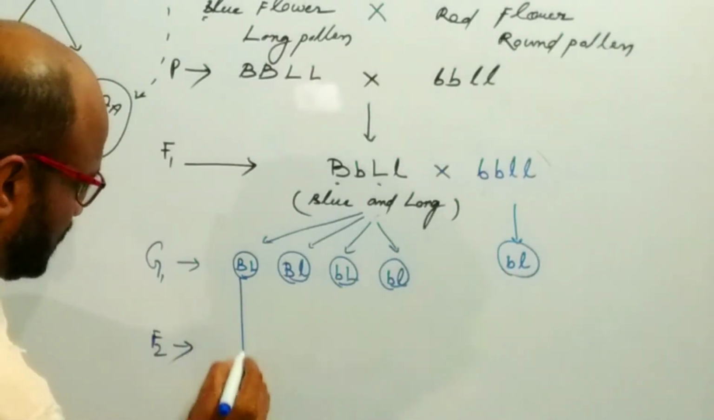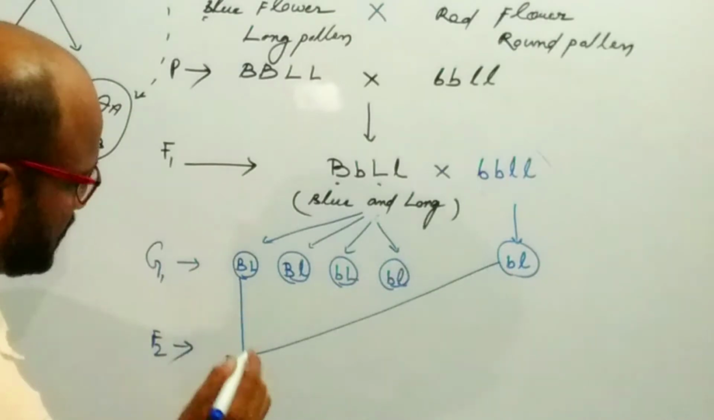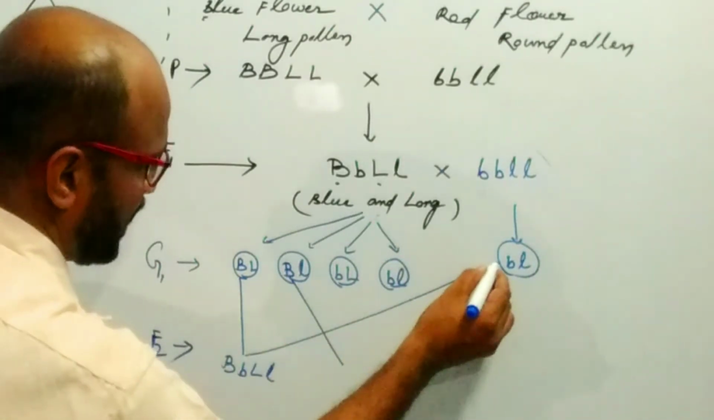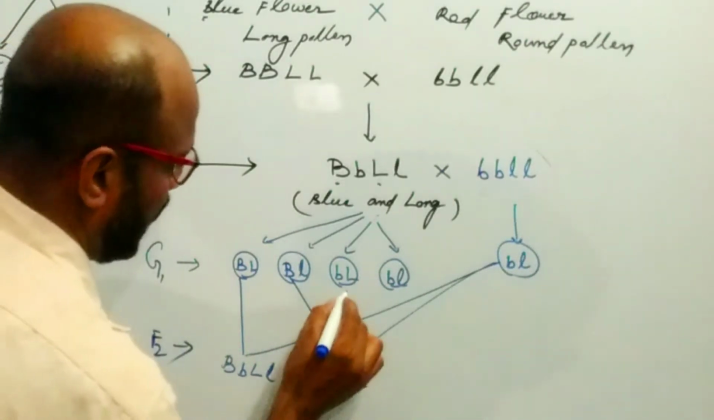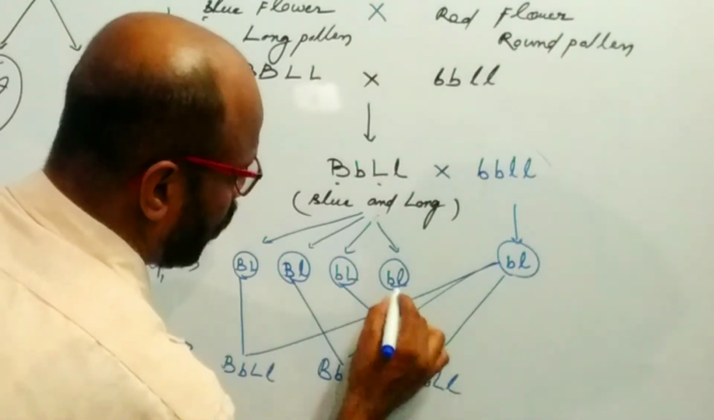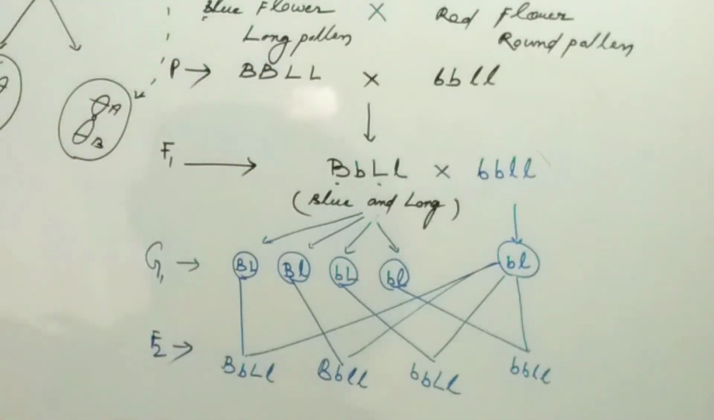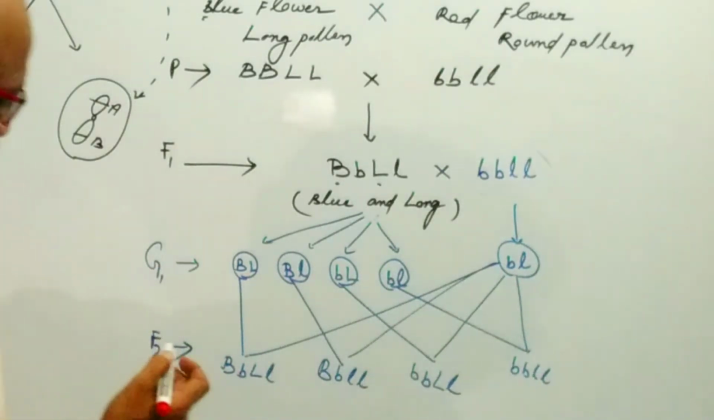What will be the F2 generation? Capital B small b capital L small l, and it will be capital B small b small l small l, it will be small b small b capital L small l, and it will be small b small b small l small l. They were astonished with the result of the F2 generation.